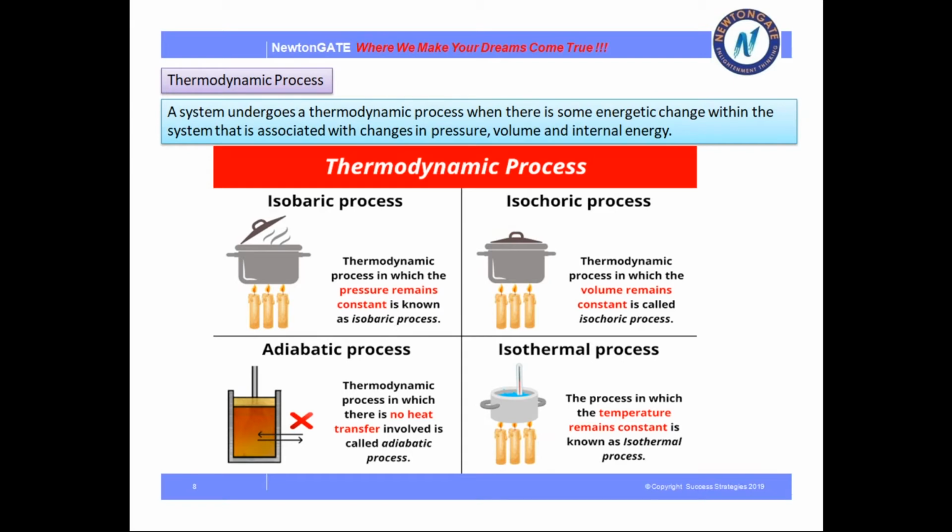Next, the adiabatic process. A thermodynamic process in which there is no heat transfer involved is called an adiabatic process. So in an adiabatic process there is no heat transfer. Okay. Next is the isothermal process. In this process the temperature remains constant. Where temperature remains constant, that is an isothermal process. Clear?